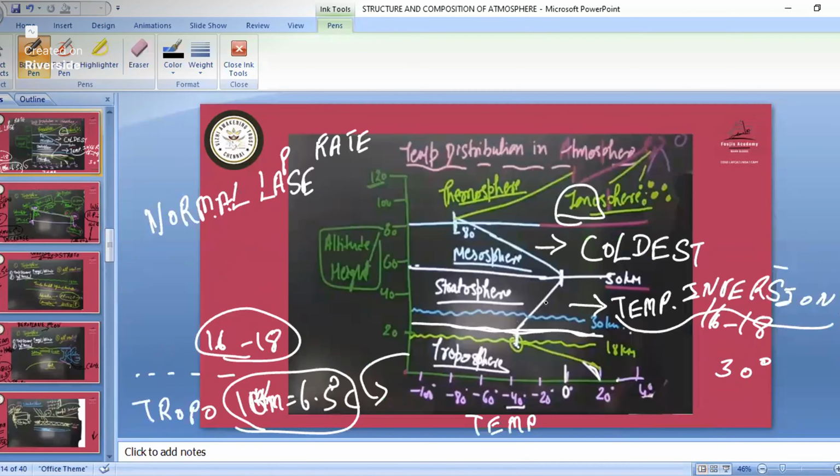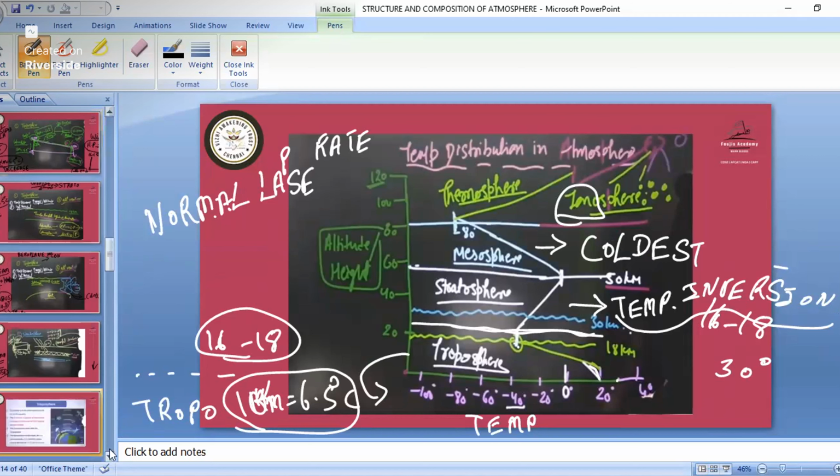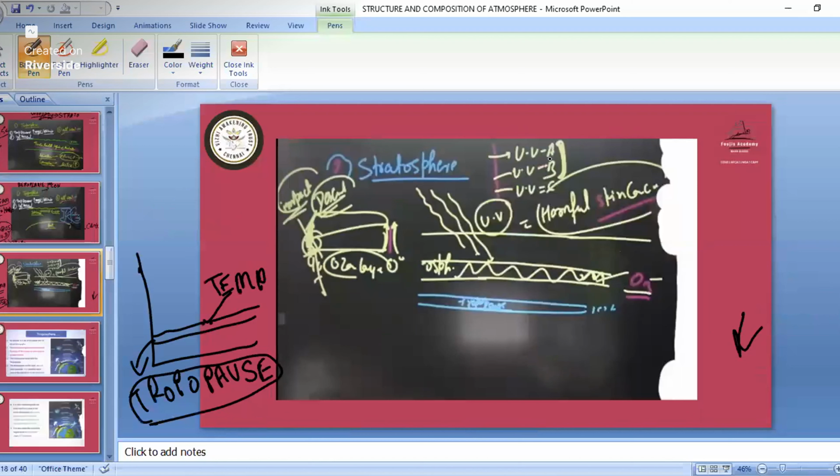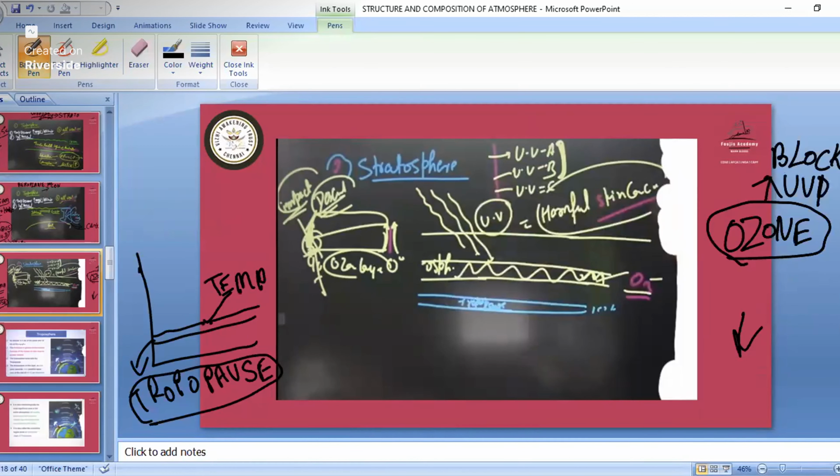So this particular phenomenon is known as the temperature inversion. So the temperature inversion we have in the stratosphere part. Remember that one. Then in the stratosphere we have the presence of the ozone layer, which blocks the UV rays from reaching the Earth. So remember, we have the presence of ozone in the stratosphere.